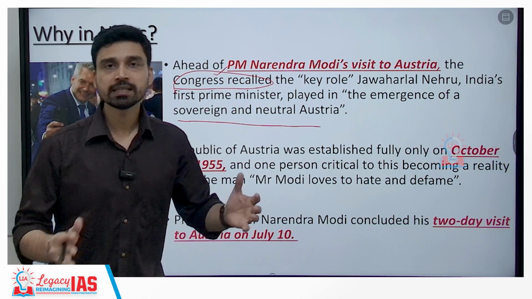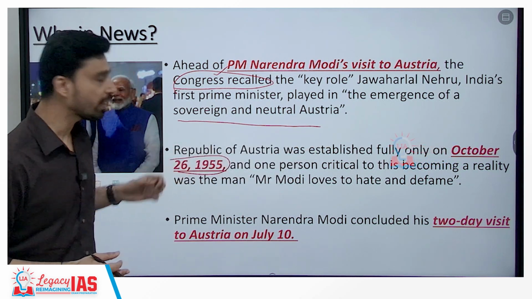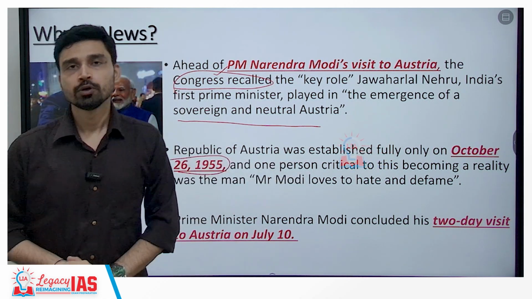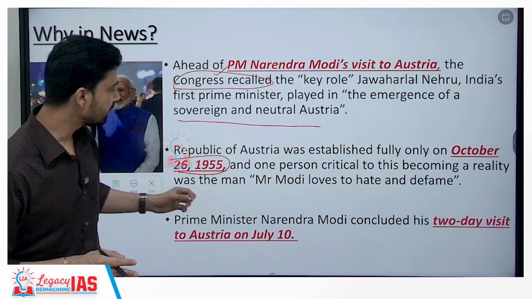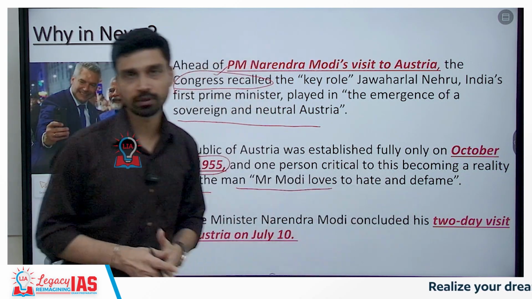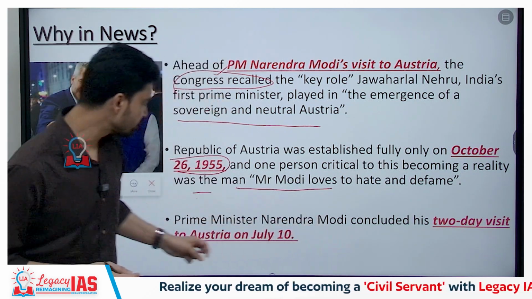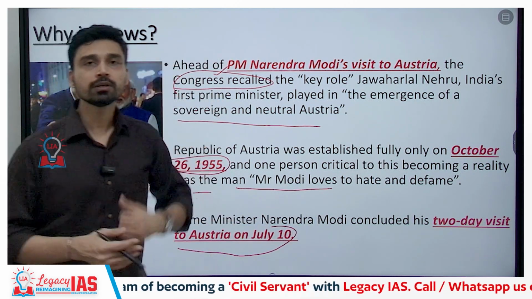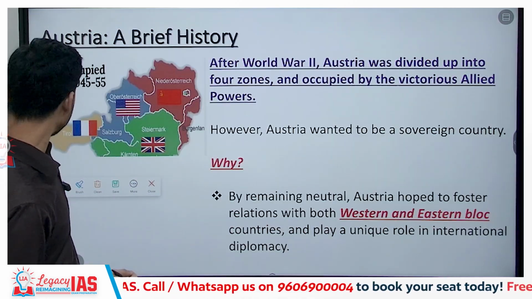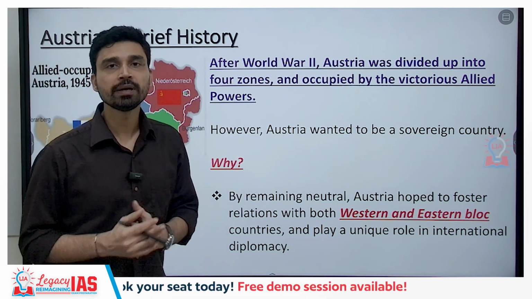The Republic of Austria was fully established only on October 26, 1955, that means even after the independence of India in 1947, and one person who was critical to this becoming a reality was none other than the man, Jairam Ramesh has said, that Mr. Modi loves to hate and defame, indirectly talking about Jawaharlal Nehru. Prime Minister Narendra Modi concluded his two-day visit to Austria on July 10th after visiting Russia before. So, in this context, we try to understand what has been the history of Austria and how Pandit Nehru played an important role here.